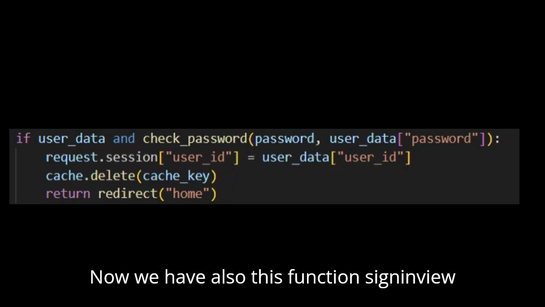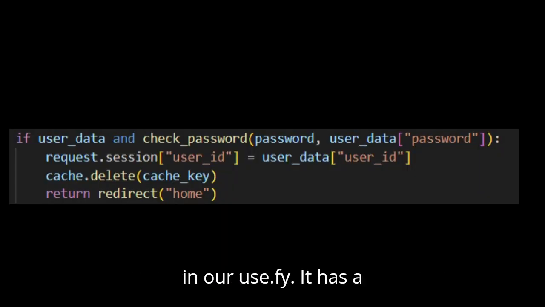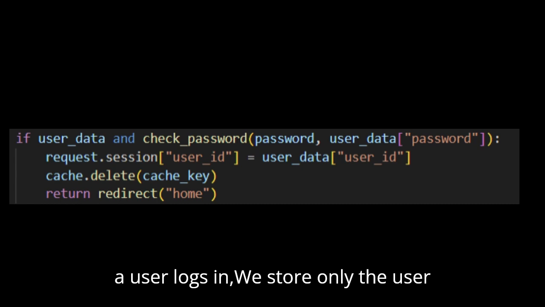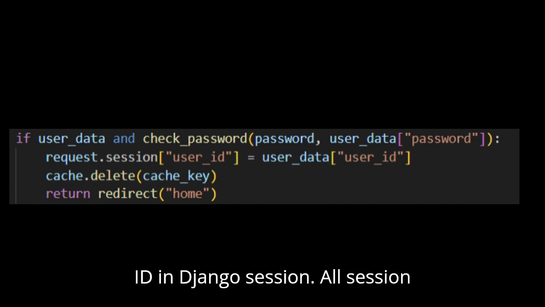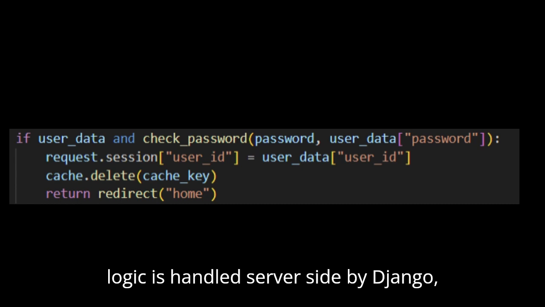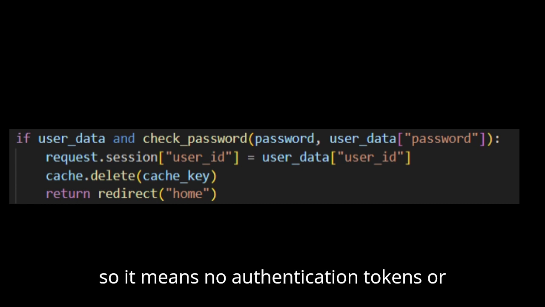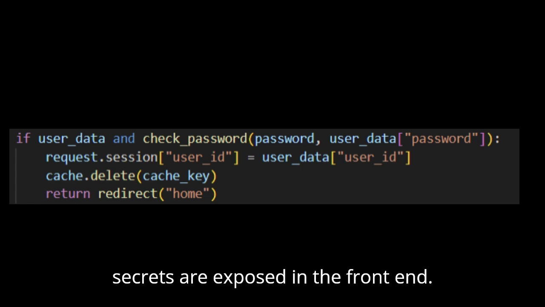Now we also have this function signin view in our views.py. It has a secure session flow in the code. When a user logs in, we store only the user ID in the Django session. All session logic is handled server side by Django. It means no authentication tokens or secrets are exposed in the front end.